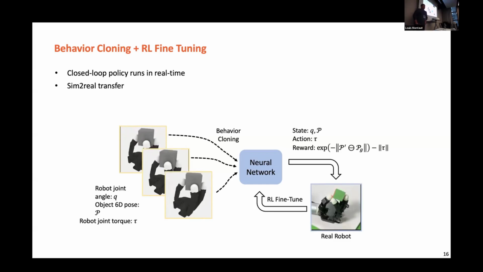In the process, we also need to fine-tune a little with reinforcement learning to deal with the sim-to-real gap. As I mentioned, I really hope that the simulation itself could be directly applied in this learning loop so that we can get rid of the neural network.